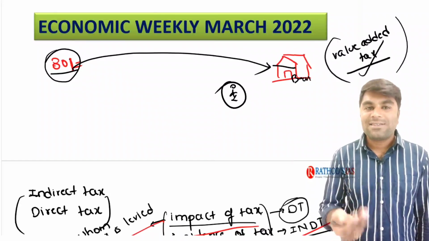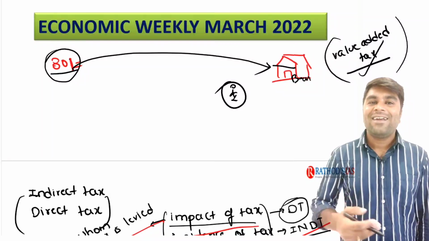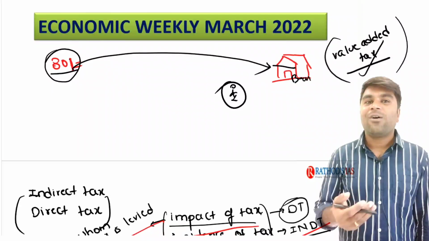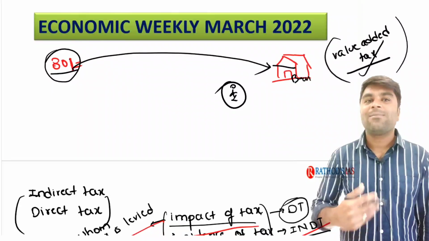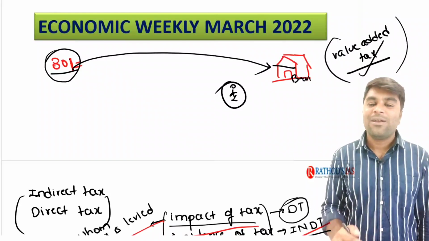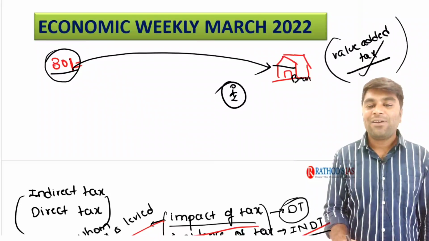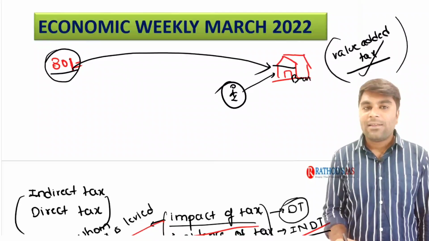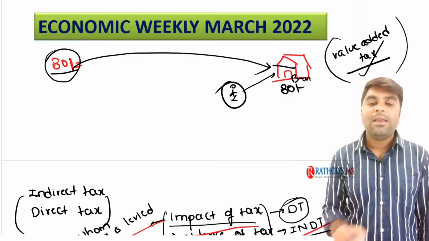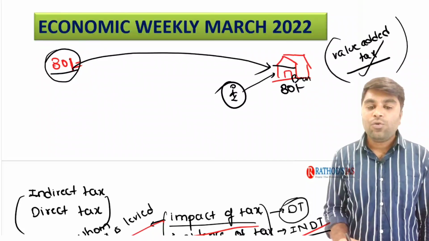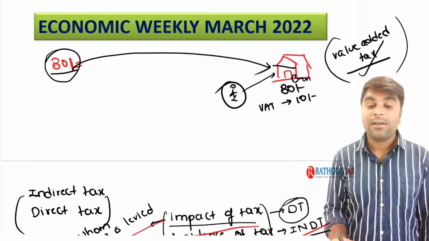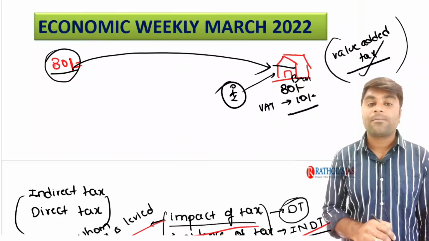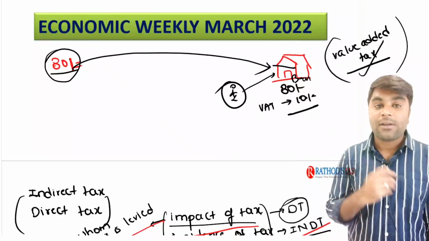Often these days when we fall sick, we eat soft foods like this bread, which can be easily digested. So this guy fell sick and went to this particular bakery to buy the bread. Now the shopkeeper said the bread is 80 rupees and you need to pay a value added tax of 10% on it.